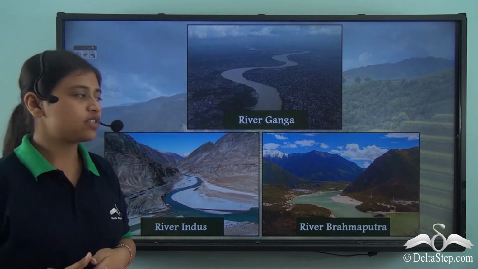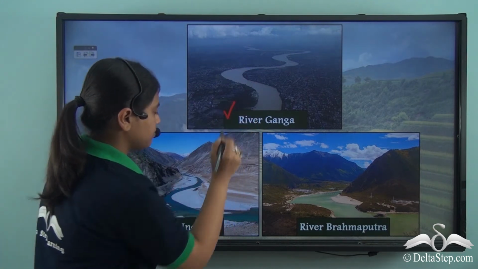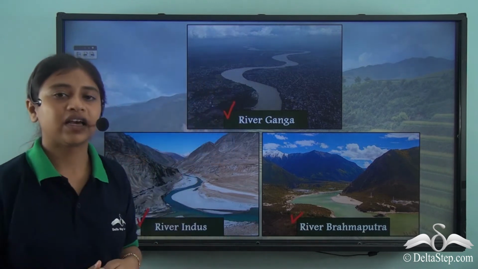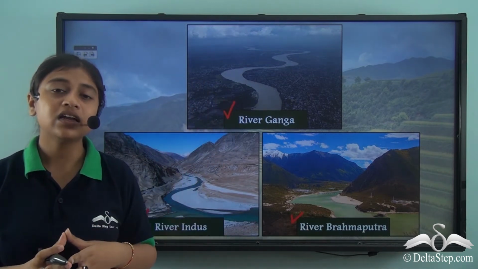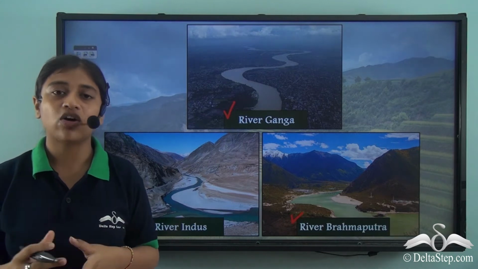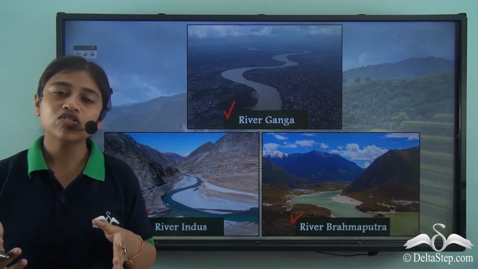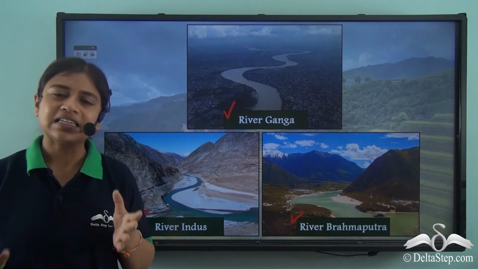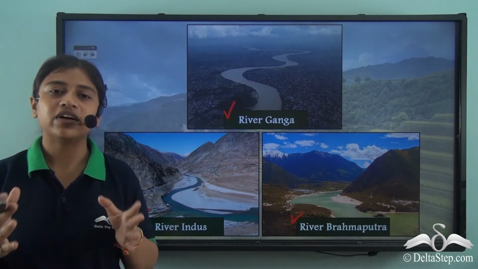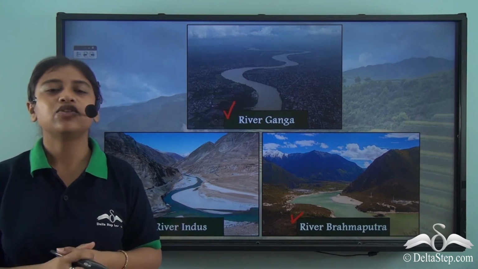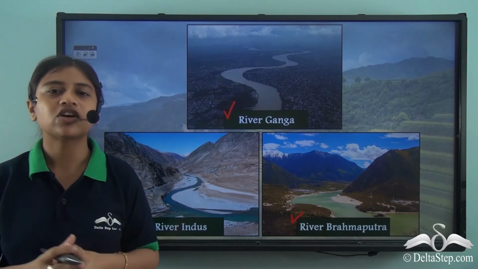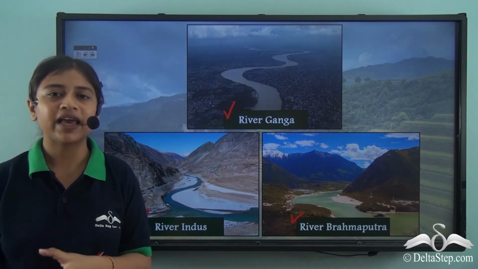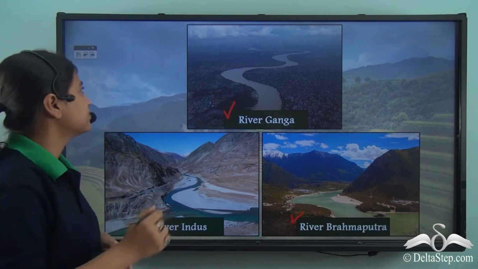Here is a glimpse of River Ganga, River Indus and River Brahmaputra. These not only help in the generation of electricity or hydroelectricity, but they also are important waterways for commercial purposes, and they definitely give rise to fertile alluvial banks that are used for the cultivation of important crops. As I mentioned earlier, crops being rice, millet, maize, jute, etc.